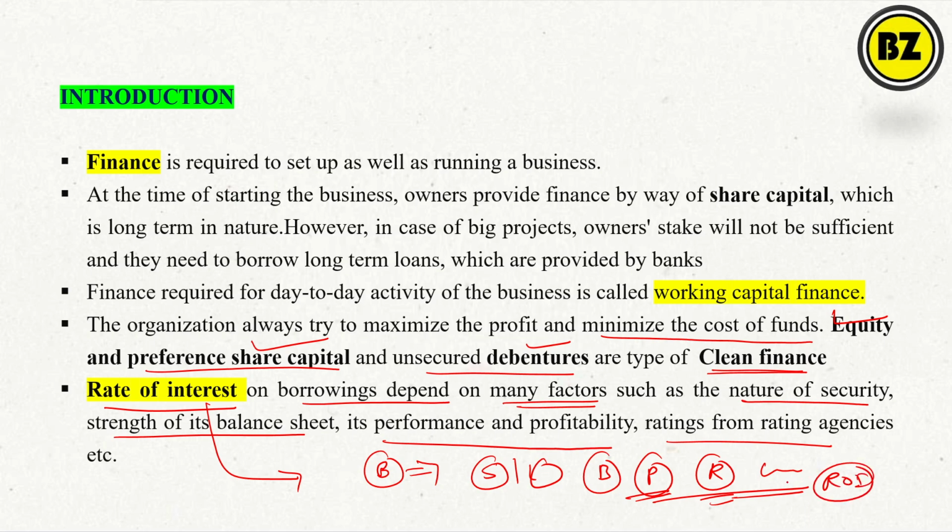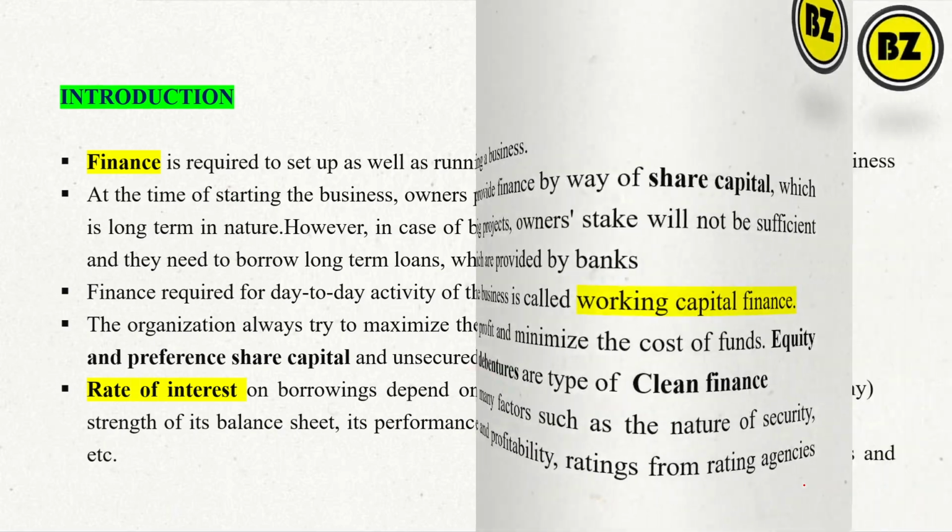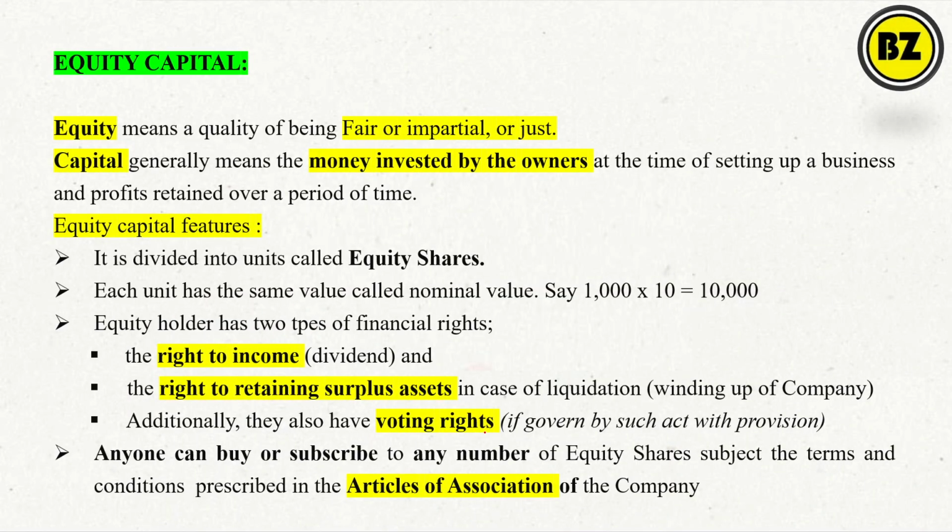Okay, so this is the basic introduction part. Now the important thing we have to discuss is equity. What do you mean by equity capital? So friends, this is a completely theoretical chapter and it is very easy to understand. Equity means simply the quality of being fair, impartial, or just. The name itself indicates it: equity means equal, right? It is the synonym for fair and impartial.